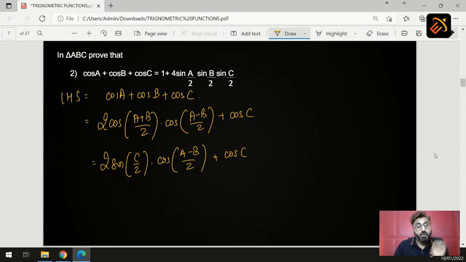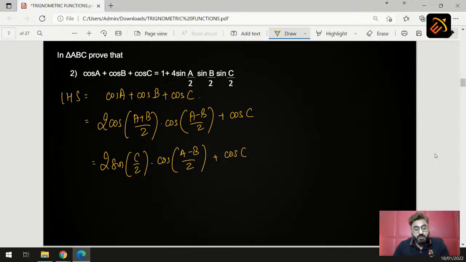हमारे पास हाफ एंगल कॉस का 4 फॉर्मूला है. What are those 4 different formulas? एक है cos square minus sin square, एक है 2 cos square minus 1, एक है 1 minus 2 sin square, और एक है (1 minus tan square) upon (1 plus tan square). तो ये चारों फॉर्मूला से कौन सा फॉर्मूला हमारे सम को मैच कर रहा है?